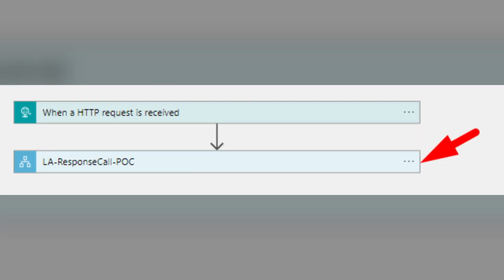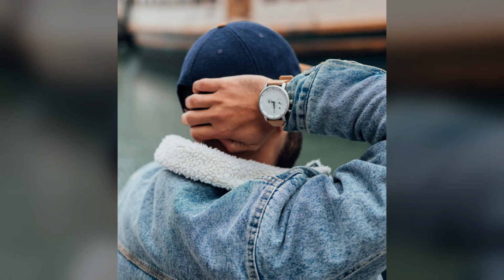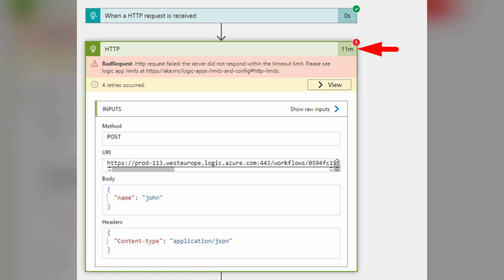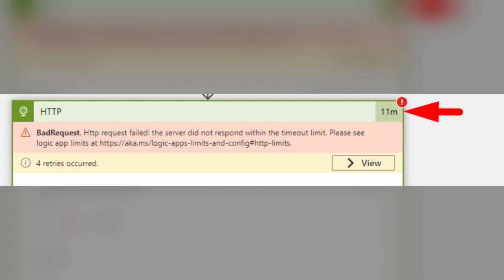But when we use a logic app connector to do the same task, in this case it still calls another logic app, the delay it suffers does not matter, at least for a long period of time. This was the logic app we were calling for both scenarios, and from this specific logic app we expected a response after the delay. And as you can see in this HTTP request from the main workflow, the logic app failed after 4 retries occurred, and the time it took was 11 minutes.